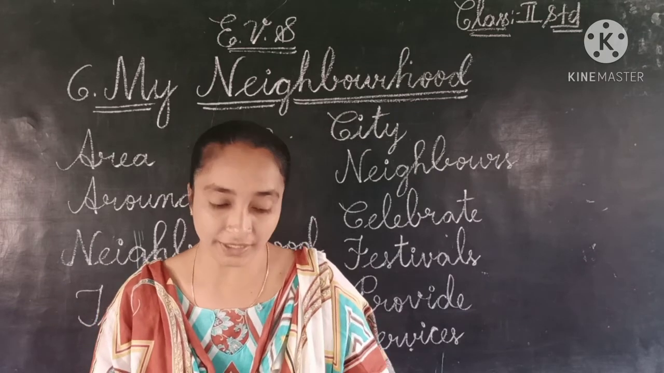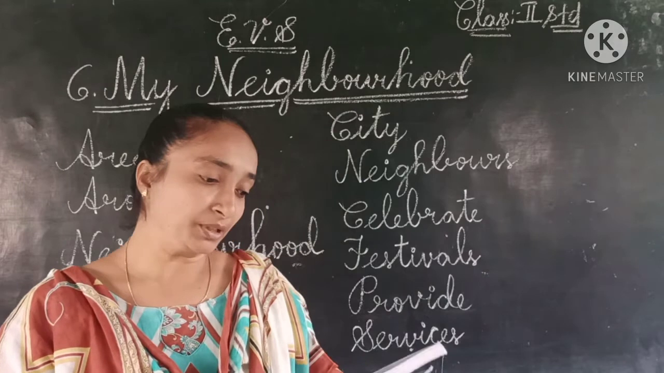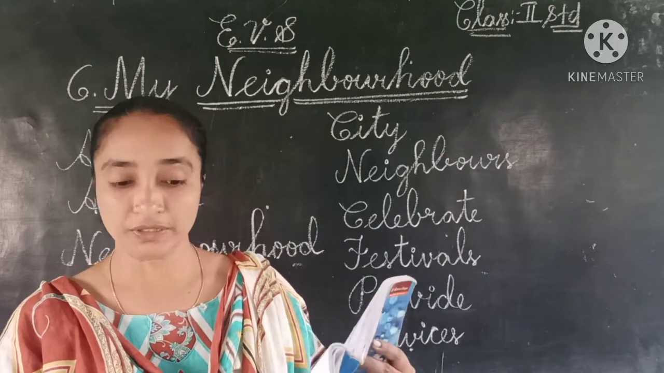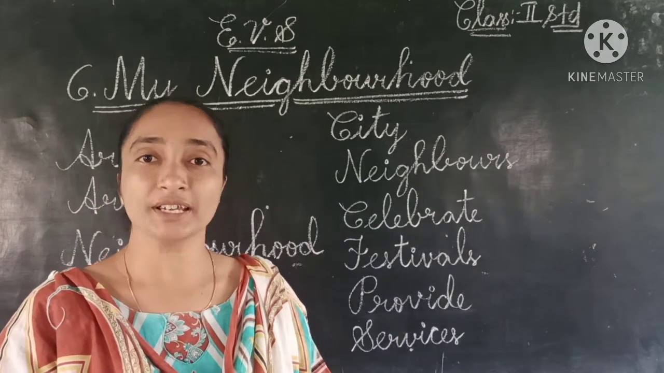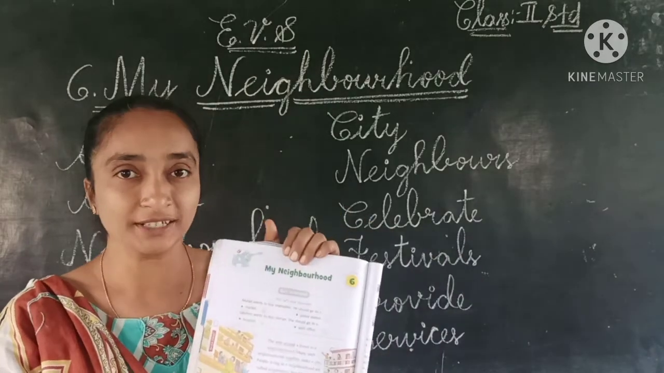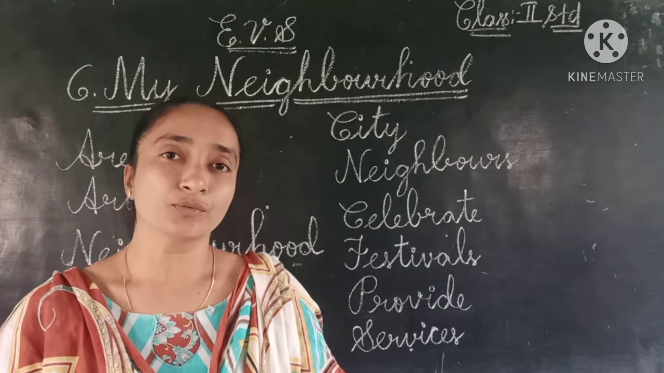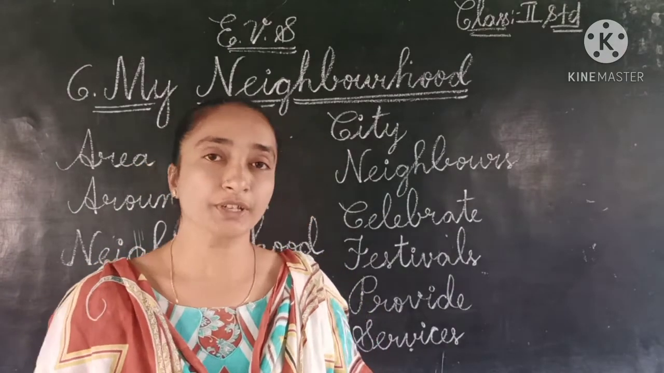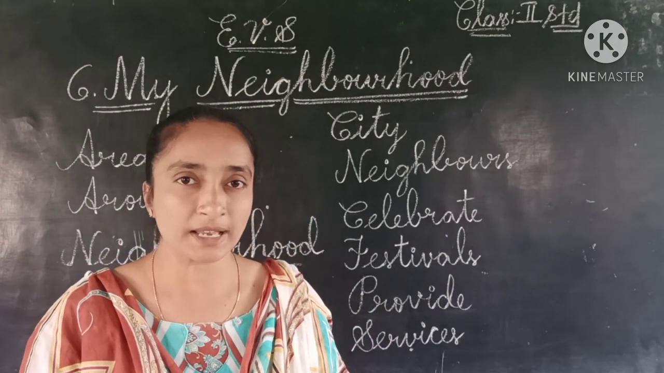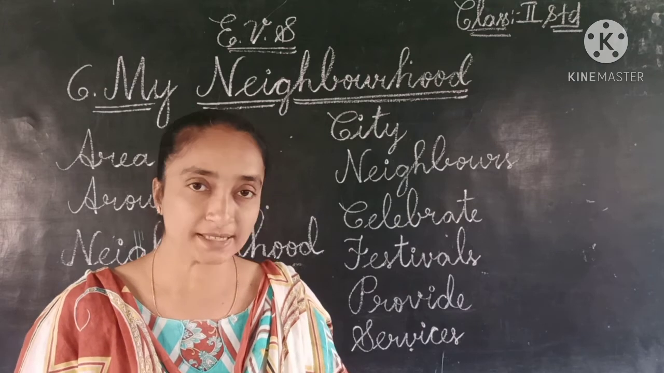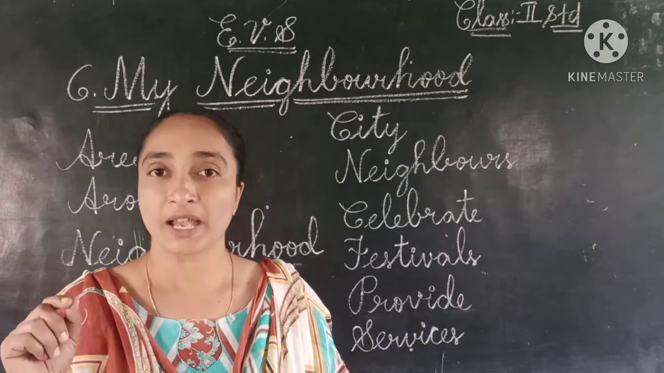Let us see the lesson, children. The textbook page number here we can see is 188. Here the lesson is about my neighborhood. Let us see, what do you mean by neighborhood? Here they have given a small question answer type for us. Let us get started with the small tick the answer.